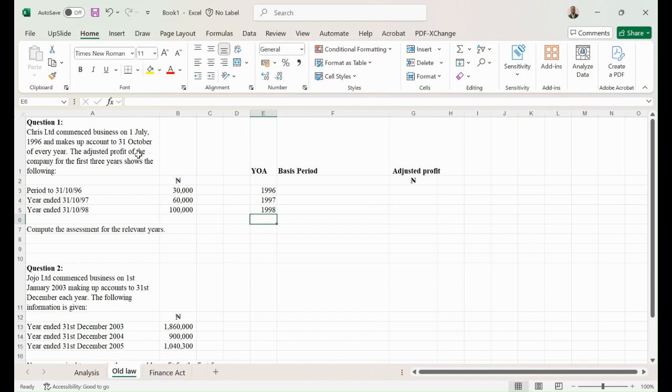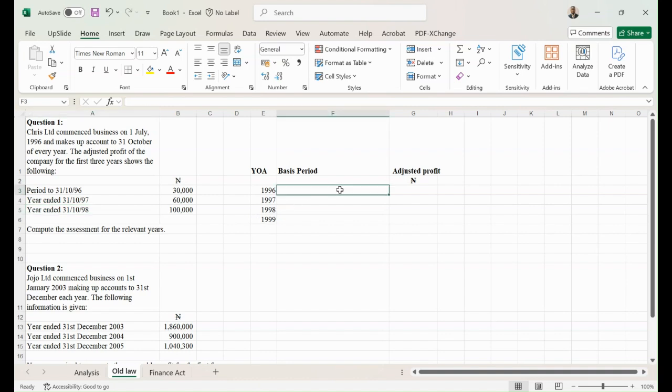So I have my three relevant years, but I can further proceed to have one more year because of my available data. My data ends in 1998. Usually, it means that if I have data that ends in 98, I could have a year of assessment that ends in 1999. And you're going to see the reason for that very shortly.